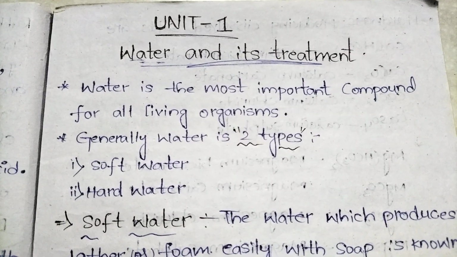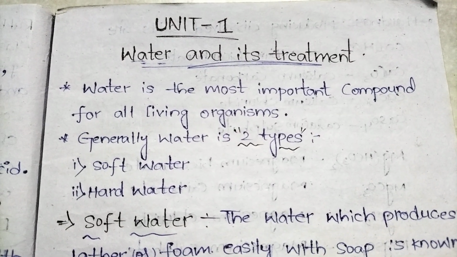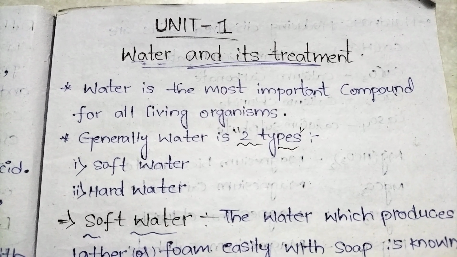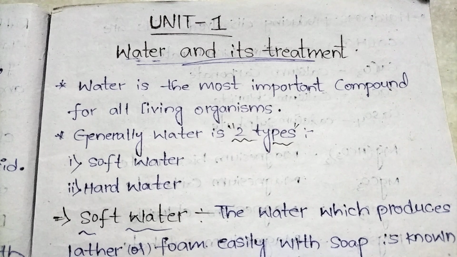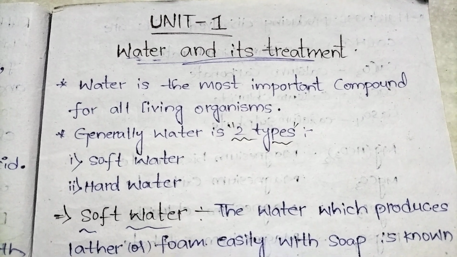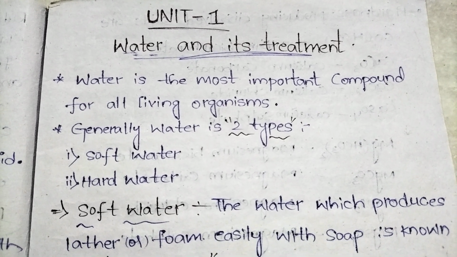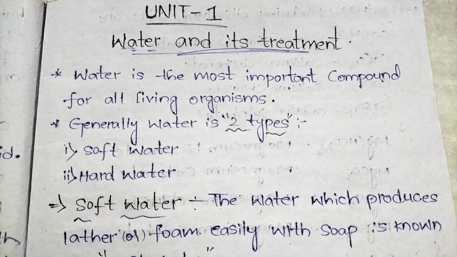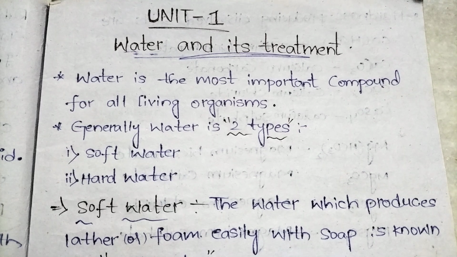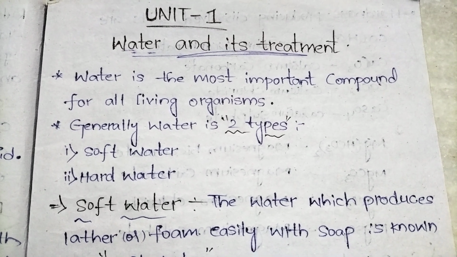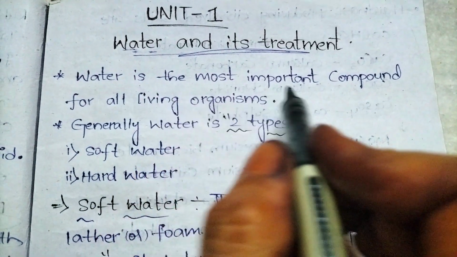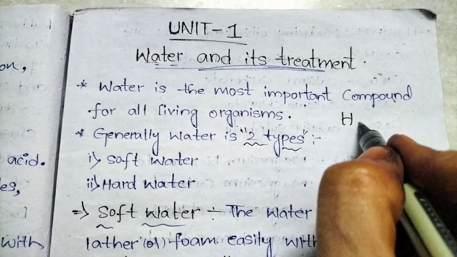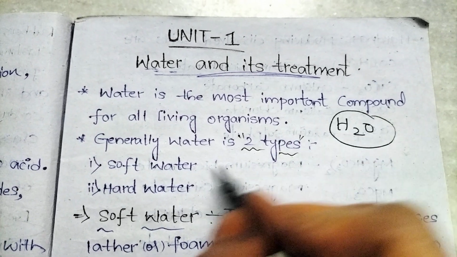Hello dear students, today I am going to explain some important topics from Engineering Chemistry Unit 1. So the first unit name is Water and its Treatment. Before going to explain the topics present in the first unit, first you need to understand what water is. Water is the most important compound for all living organisms. We know the chemical formula of water, that is H2O.